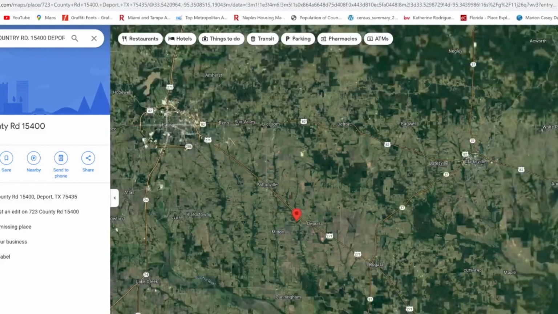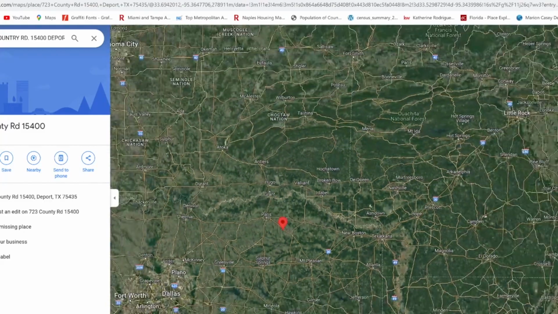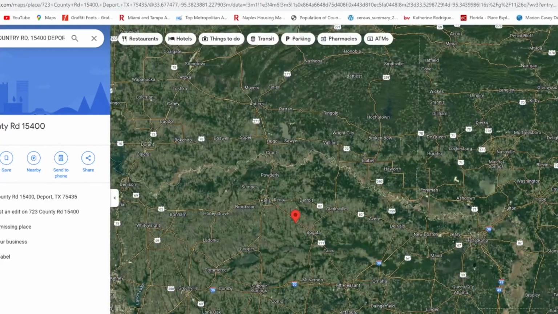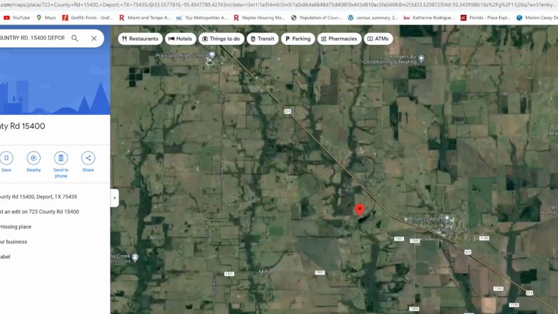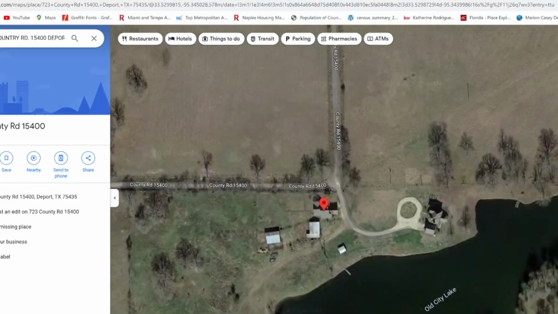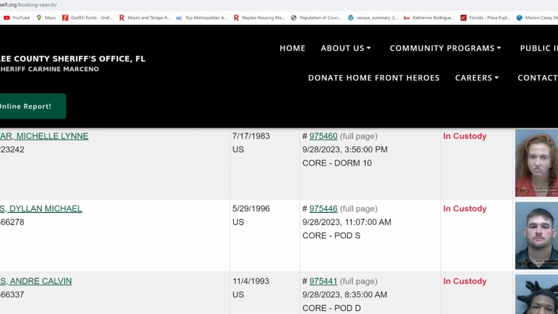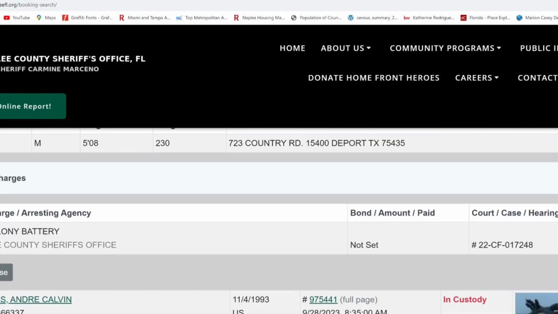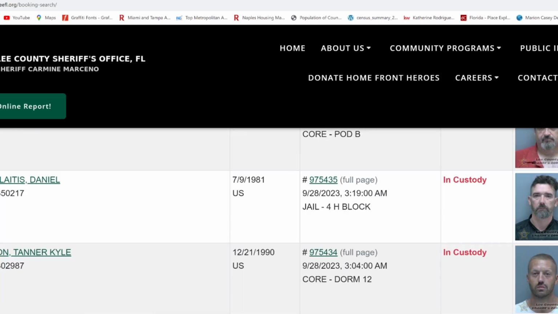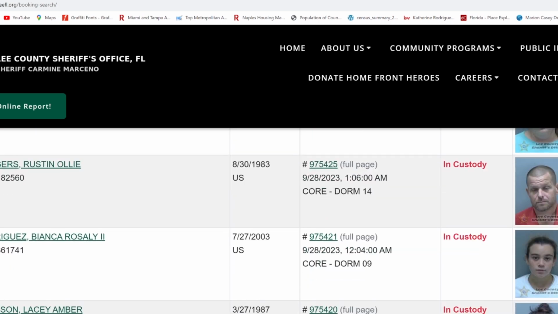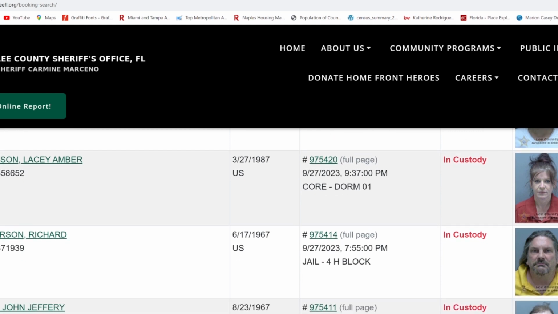There it is, DePort, Texas, which is way up there. I hate that part of Texas. I know this part of Texas. It's a crappy part of Texas to live in. But he came all the way down to Lee County, and he decided to hit somebody with something, and now he's got a felony for battery. Again, these are all people in custody, so we're not going to assume they have money for bail.